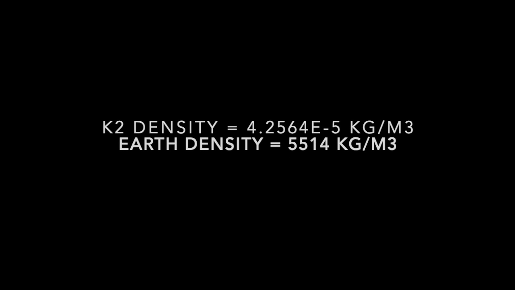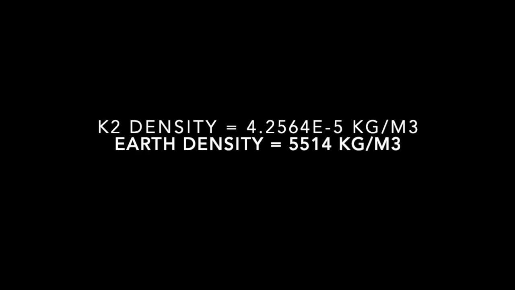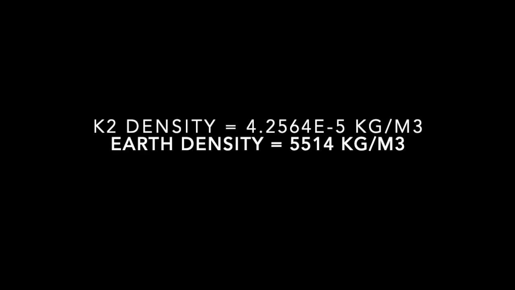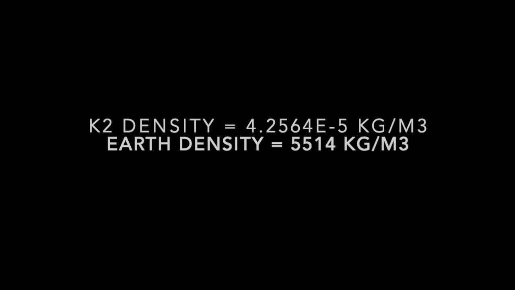The planetary density. This variable represents the consistency of our planet, giving a mass per volume ratio. Our calculated density is 4.25 times 10 to the negative 5 kilograms per meter cubed. Earth's density is 5,514 kilograms per meter cubed.